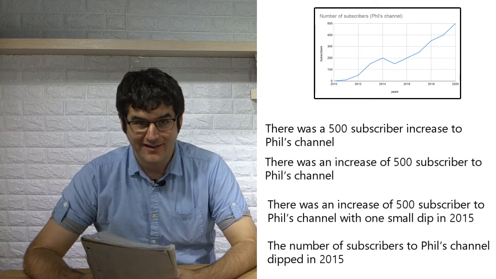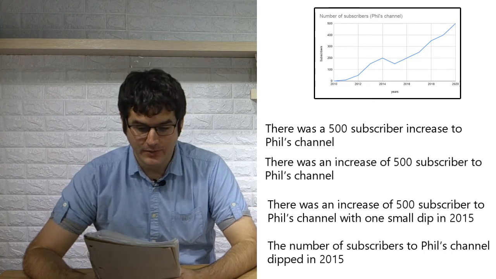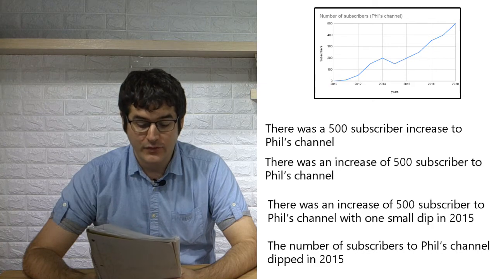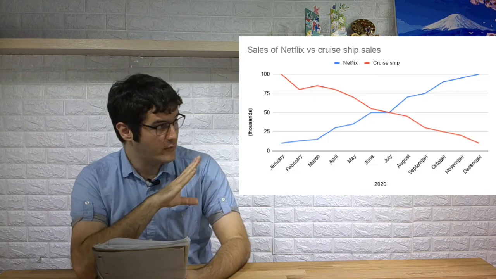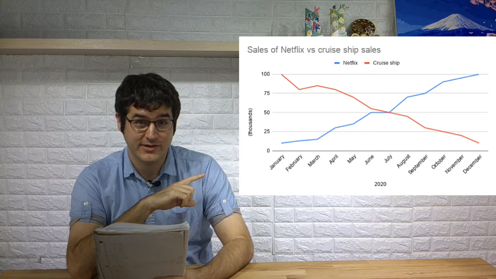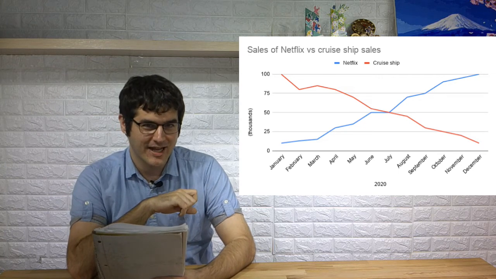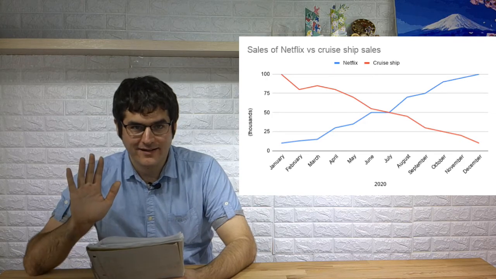How did you do? Okay. We have one more example. This is for sales. Okay? And so in the previous ones, we were just showing details of describing certain parts of the graph. Now, we are going to be contrasting information. So, we have sales of Netflix, and we have sales of cruise ship tickets. Oh, man. So, pause, and good luck.